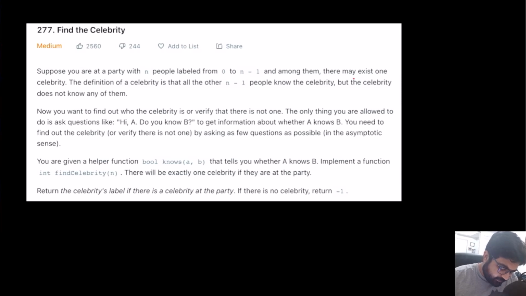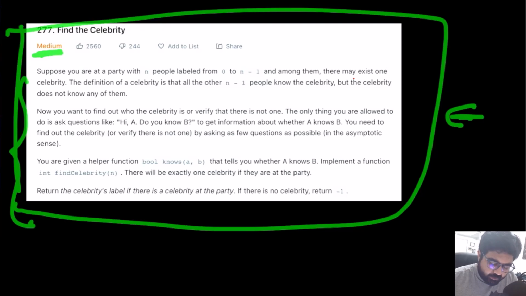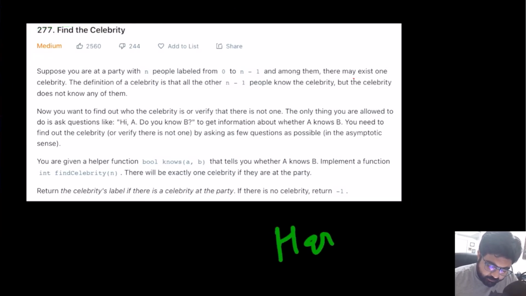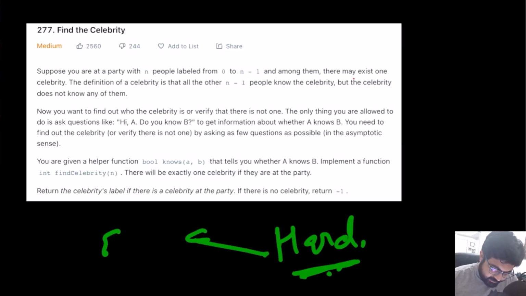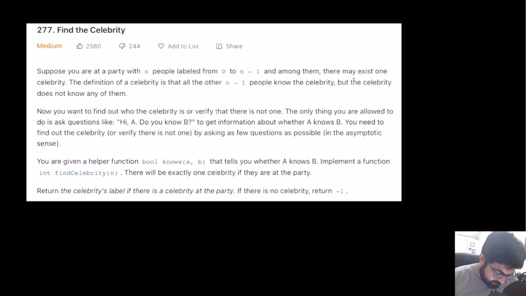This has to be one of the most interesting problems I have been able to find so far. LeetCode categorized this as a medium problem. If you try to understand the problem statement and think about it, you will feel like this is actually a hard problem. And once you put some more thought into it, you are going to feel that this is actually an easy problem. So in my opinion, this is an all-in-one problem. Let's understand the problem statement to go further deep.